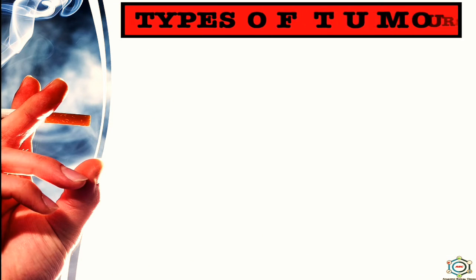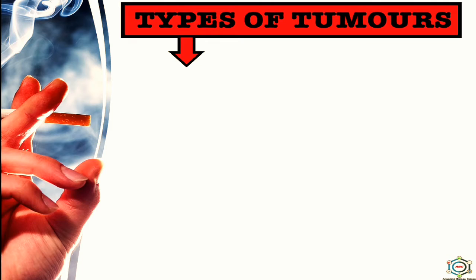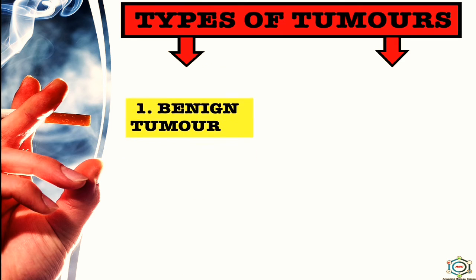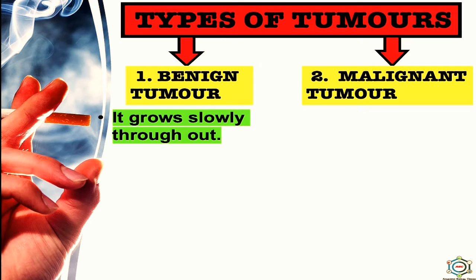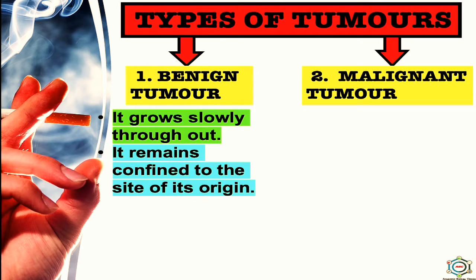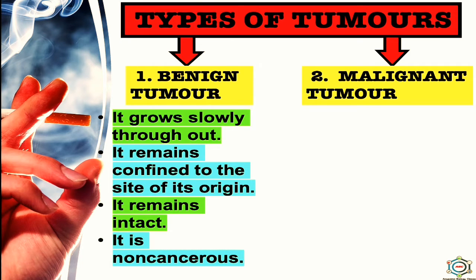After this, now types of tumors. Tumors may develop anywhere in our body. However, all tumors are not cancerous. There are two main types of tumors: the first one is benign tumor and the second is malignant tumor. So what are the main differences between the benign and malignant tumor? A benign tumor grows slowly throughout. It remains confined to the site of its origin. It remains intact. It is non-cancerous.